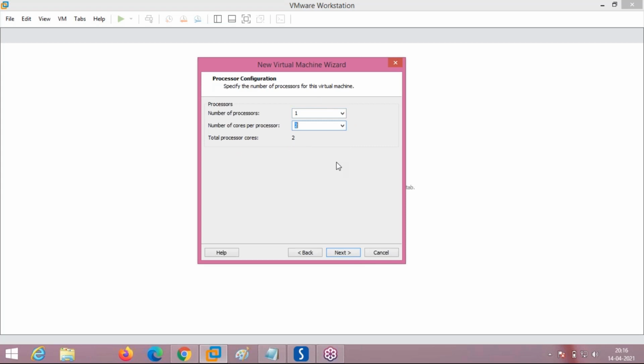Just give 1 and 2. You can even select 1 and 1. Don't worry, nothing will happen, no difference will come. Here, we are just simulating that it is 1 processor, 2 core, like a dual core processor. So the total number of cores is equal to 2.